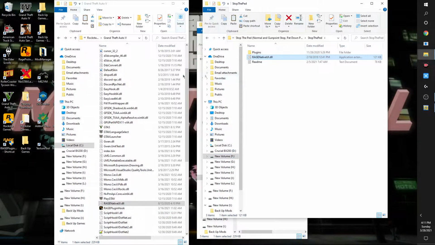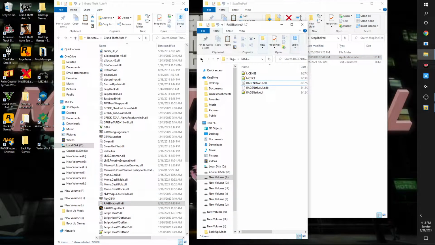So I just want to point that out. If you get that type of problem, or you get an error message for, there's various ones, but if you get an error message for RageNativeUI, it's because one of the mods you may have installed does not depend on the current version of RageNativeUI, 1.70. You may need to install the previous version.